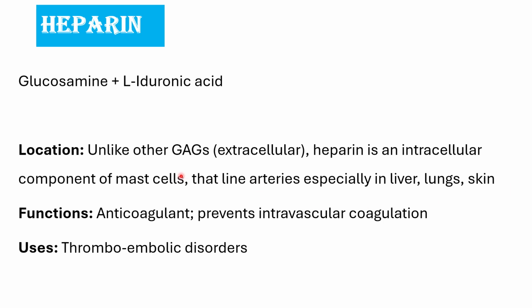The major function of heparin is anticoagulant. Anticoagulant means it is against coagulation. That is, it prevents clotting. Thus, it prevents intravascular coagulation.